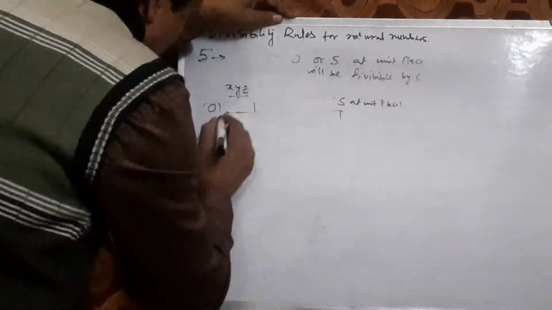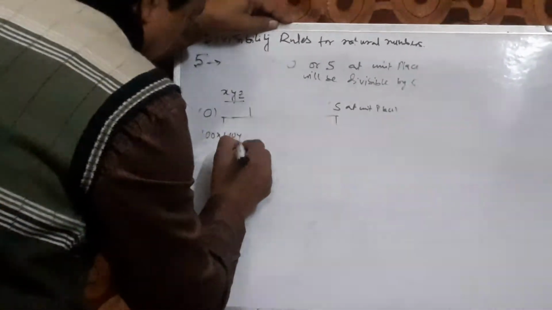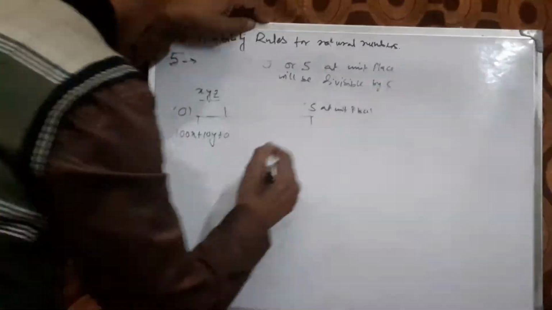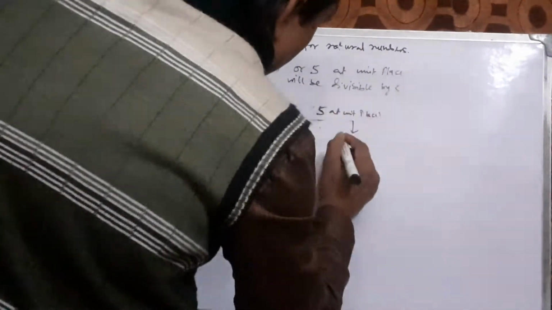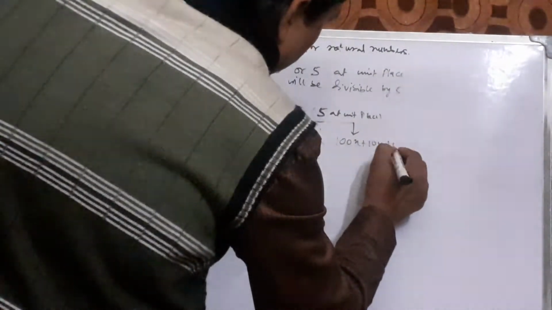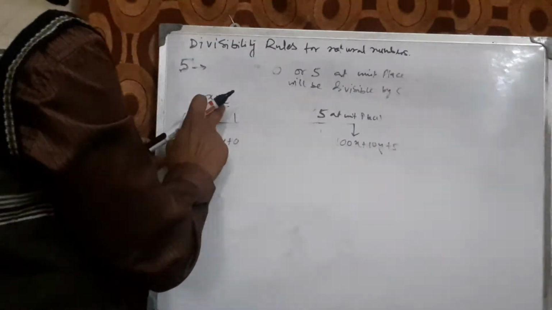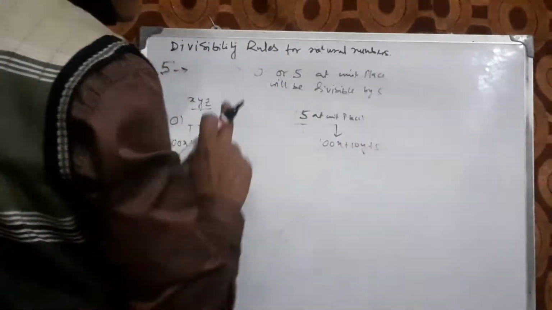Then the number will be 100x plus 10y plus 0 in one case, and 100x plus 10y plus 5 in the other, because at z's unit place 0 is there in one and 5 is there in the other.